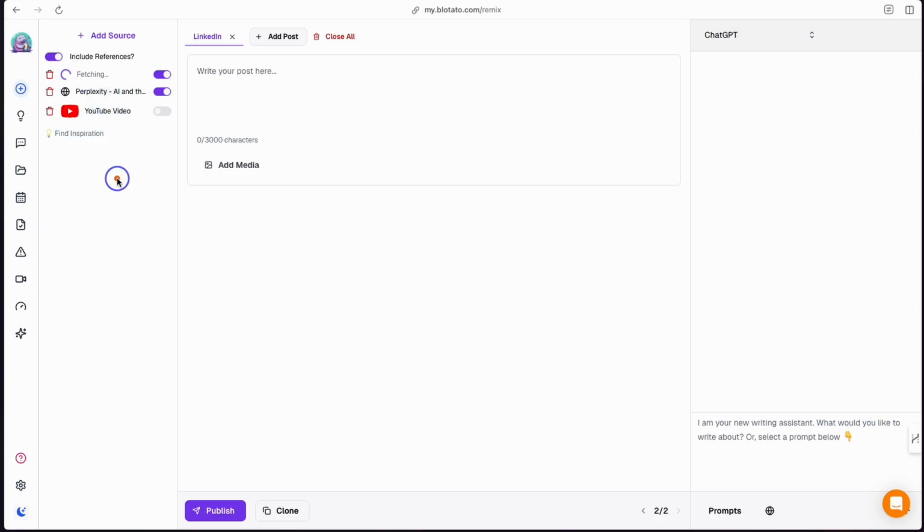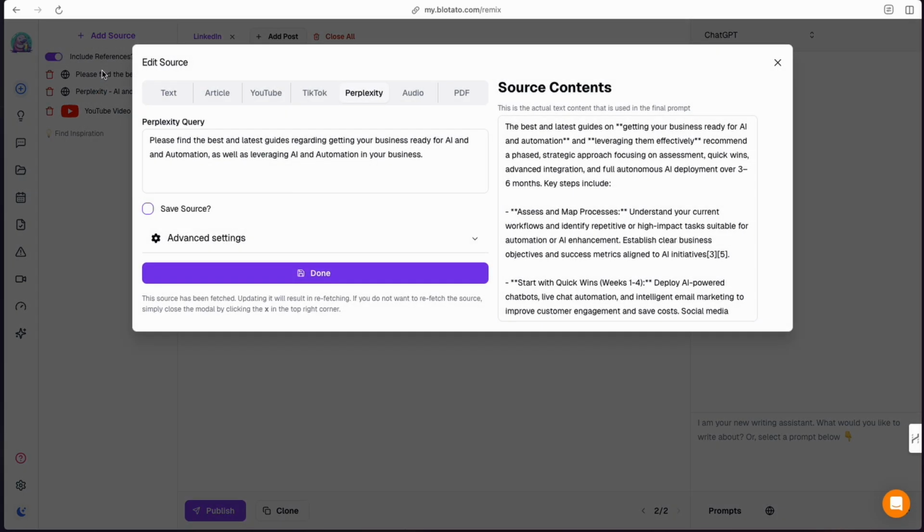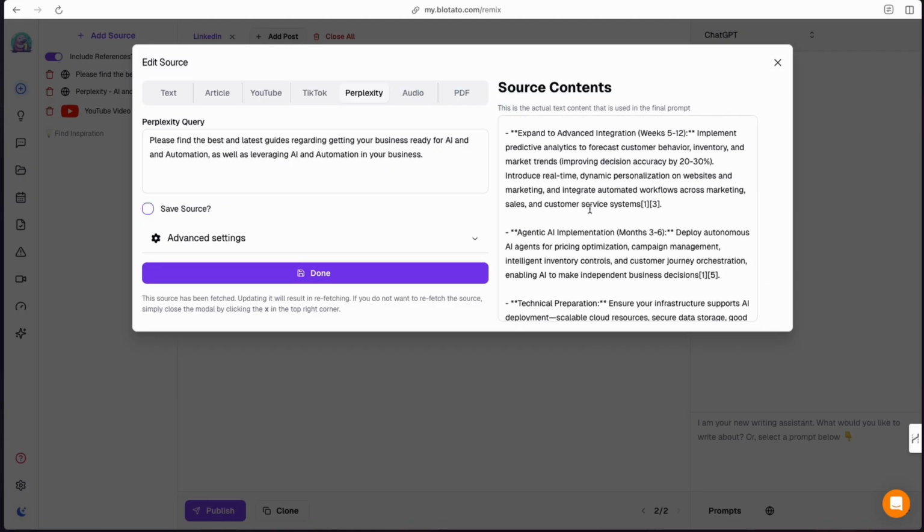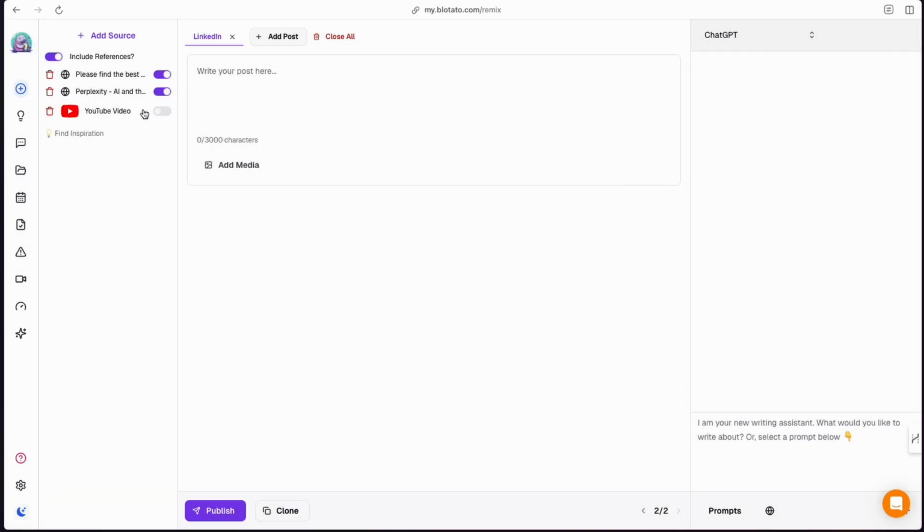It's busy working here, and it's searching Perplexity, being an AI-powered search engine. It's busy searching the internet based on that question. And here it is, the best and latest guides, understand your current workflows. Okay, I think that's good enough for my purposes here. So that's the source that we're going to be using here.